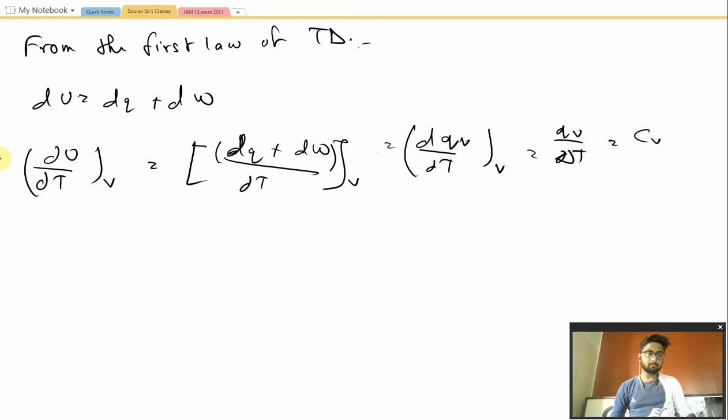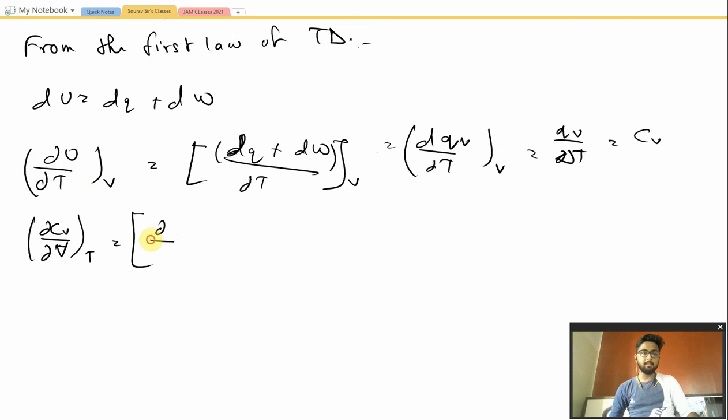Okay, now we have been asked to calculate the value of dCV by dV at constant T. Putting the value of CV in this case, we know the value of CV to be this dU by dT.